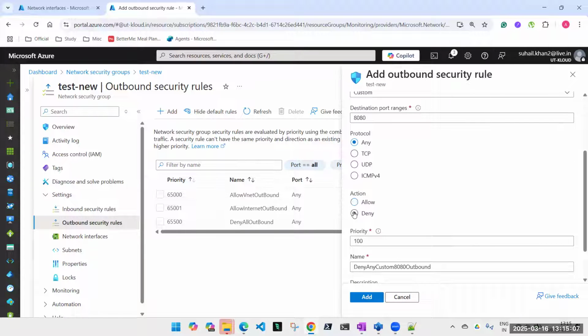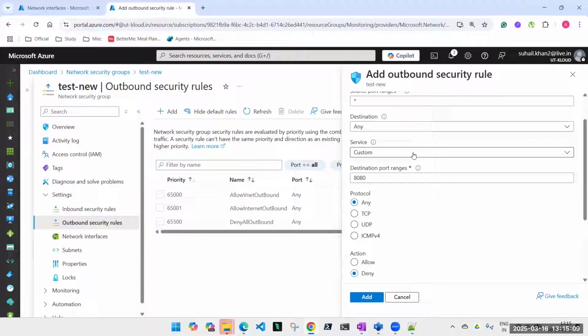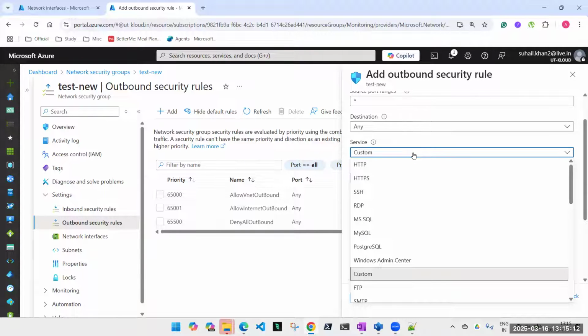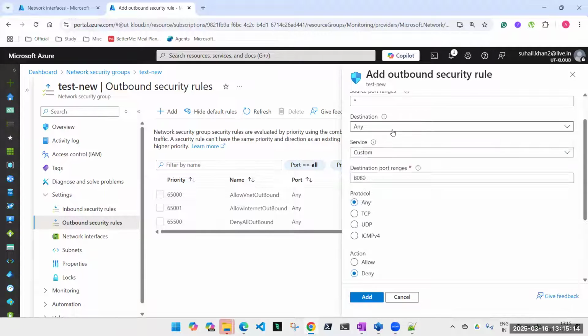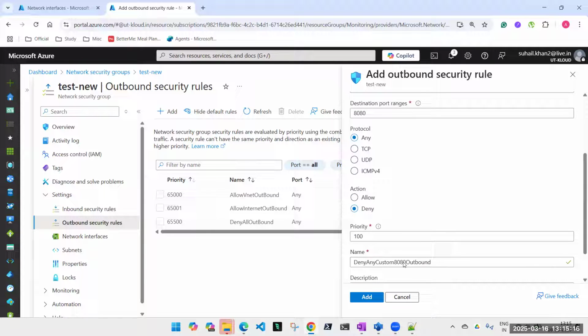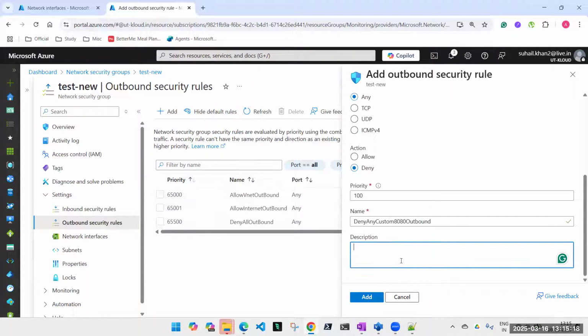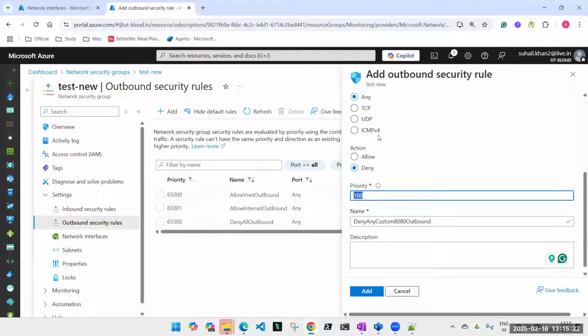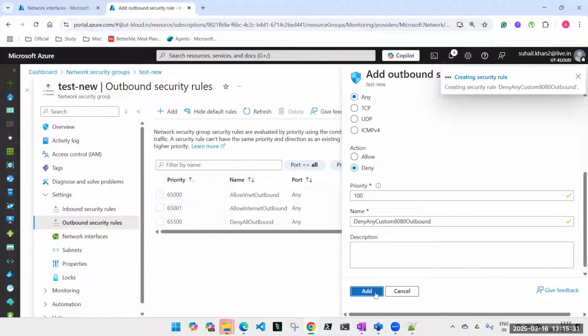Deny. Okay, deny what do I want? Internet. I'll select that and I will give the priority a lesser number, anything which is lesser than 65,000, and I'll add that and that becomes a rule for me. And this is how you'll block the internet.